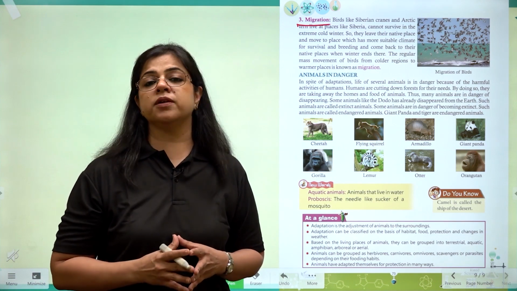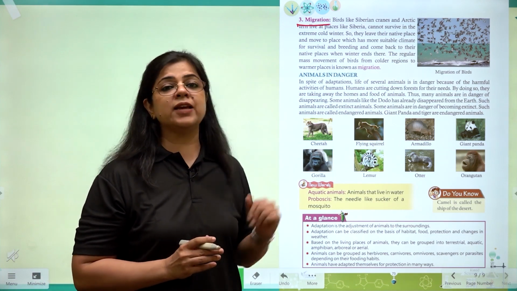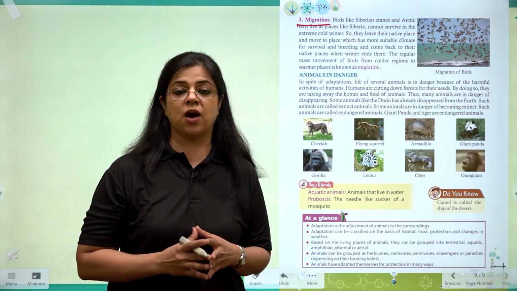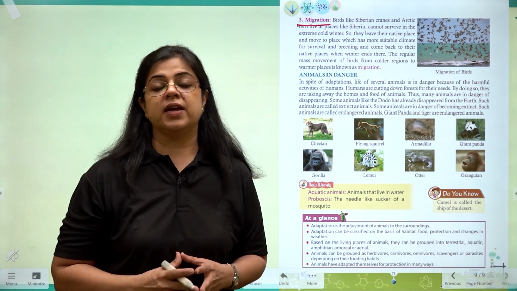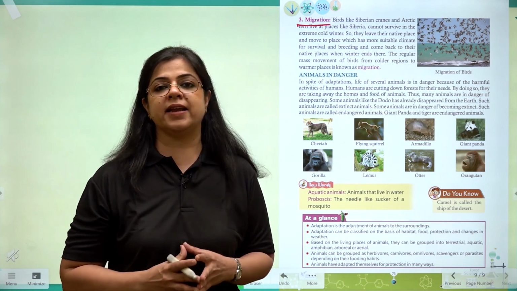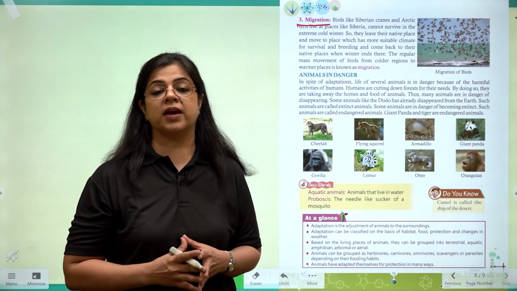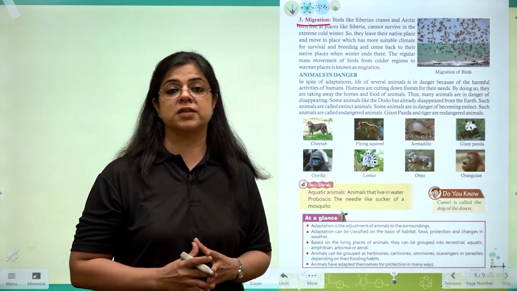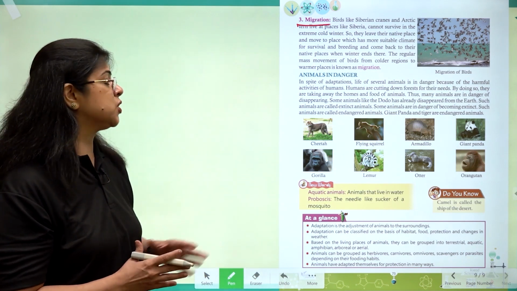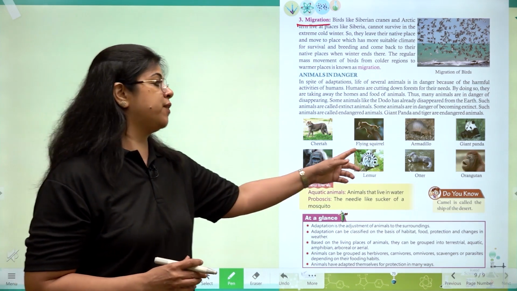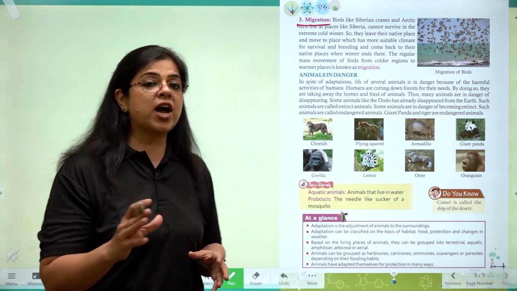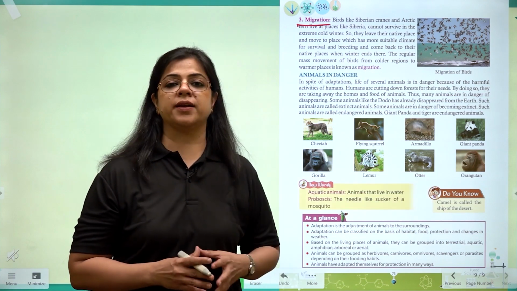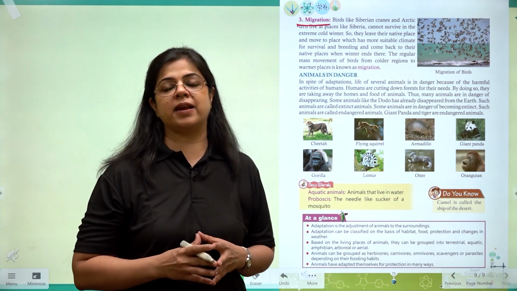Now it is very important for us to understand that like human beings and plants, all the animals that we have read about till now have a right to live. इनको भी प्रोटेक्टेड रहने की फीलिंग होना बहुत ज़रूरी है. That is why it is very important that we do not hunt animals. As you can see on this page, the animals like cheetah, flying squirrel, armadillo, giant panda, gorilla, lemur, otter and orangutan, these are all endangered animals.